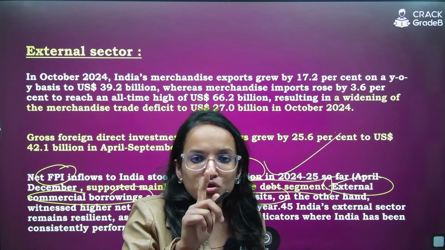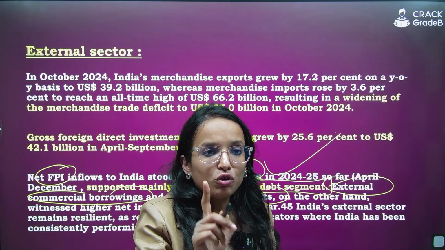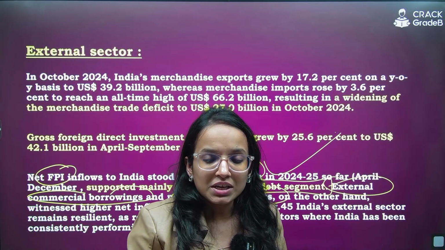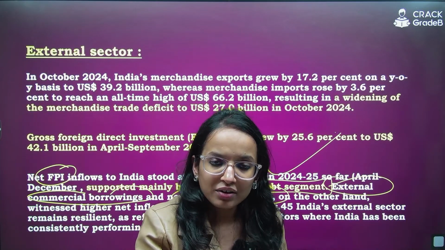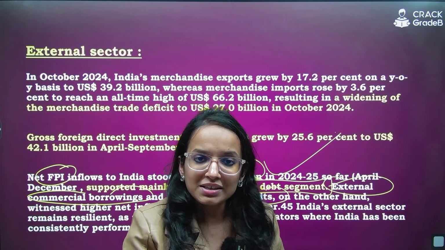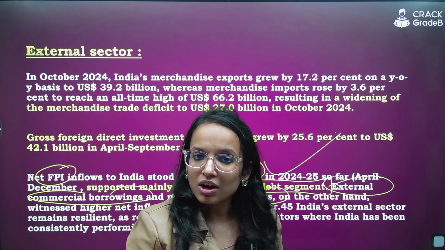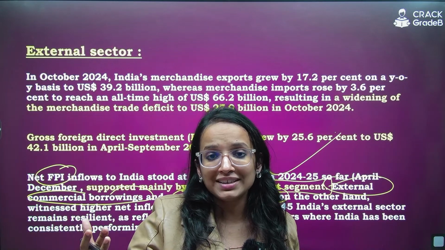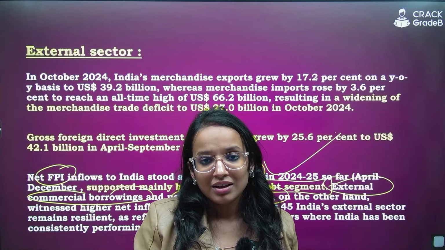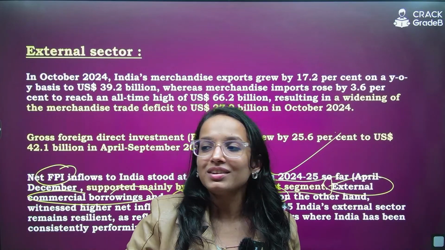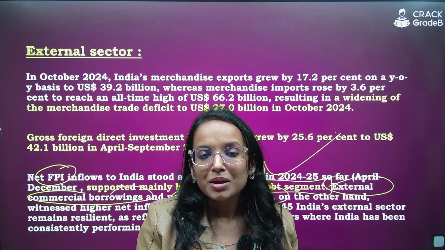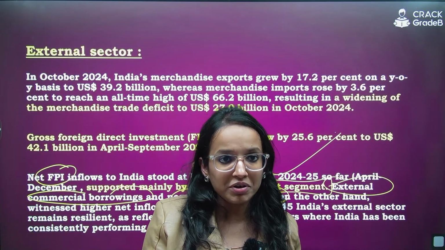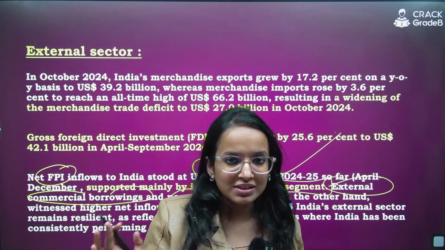I'll give you one example that would make it clear what is current and what is capital account. Say this person XYZ wants to buy a BMW car from outside India and imports it. That is a current account transaction. Now the person becomes more rich and more ambitious, and wants to buy the entire BMW company. That transaction will be recorded in the capital account BOP. Why? Because it is changing the ownership of the company. Are you getting my point, everyone? Yes or no? This is the broad difference.